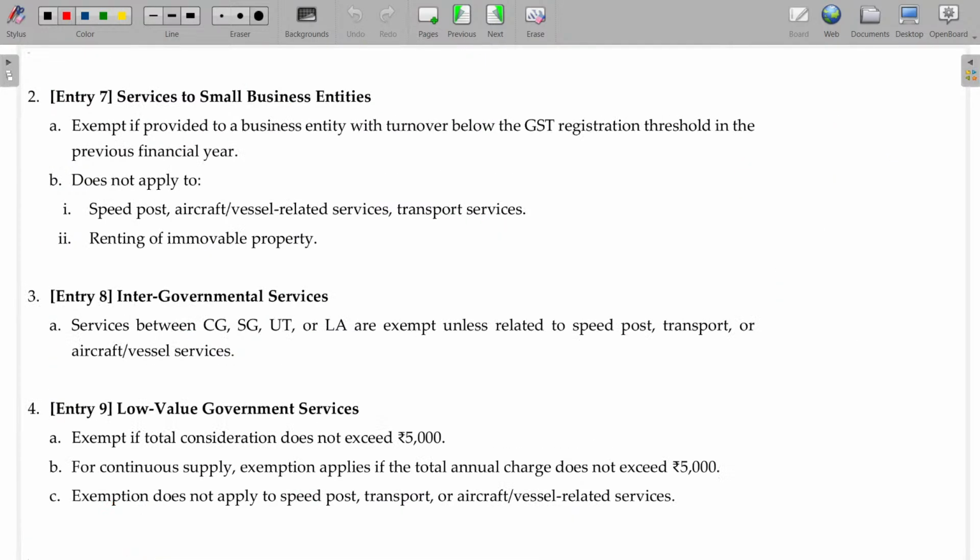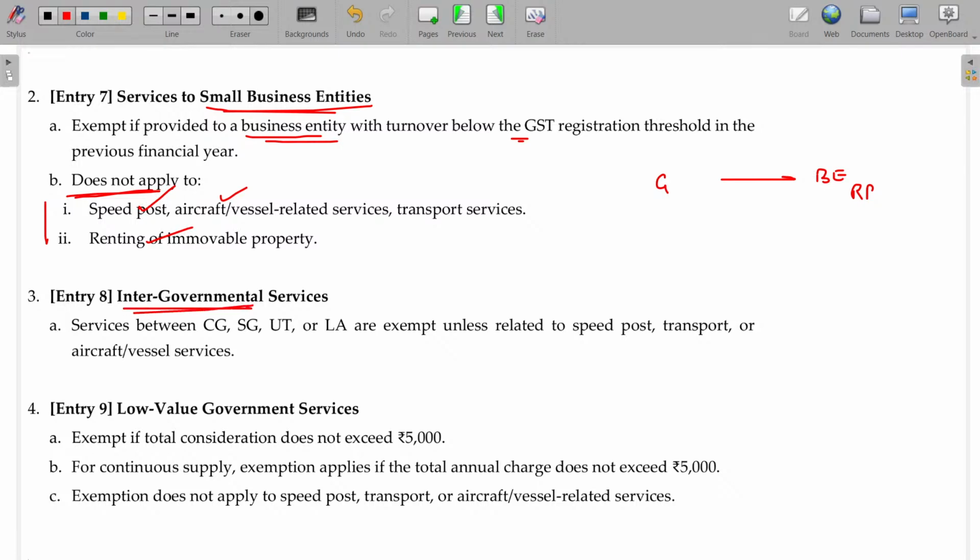The next one is small business entities, services to small business entity. Exempt if provided to a business entity with turnover below the GST threshold. If the government rendered service to a registered business entity, then automatically GST will be applicable under RCM basis, which we have studied. If it is an unregistered individual, then GST is not applicable. But for speed post, aircraft and renting of immovable property, GST will be applicable under forward charge.